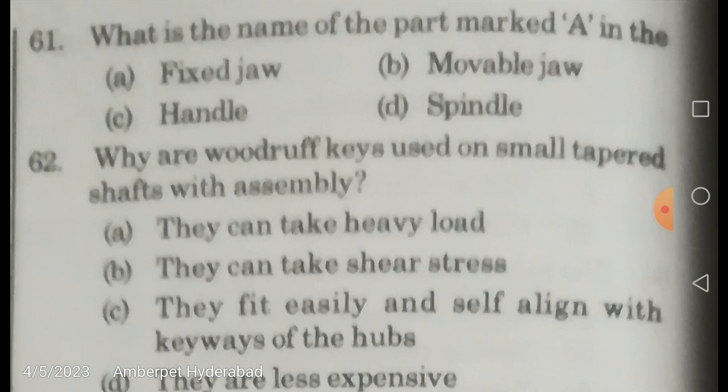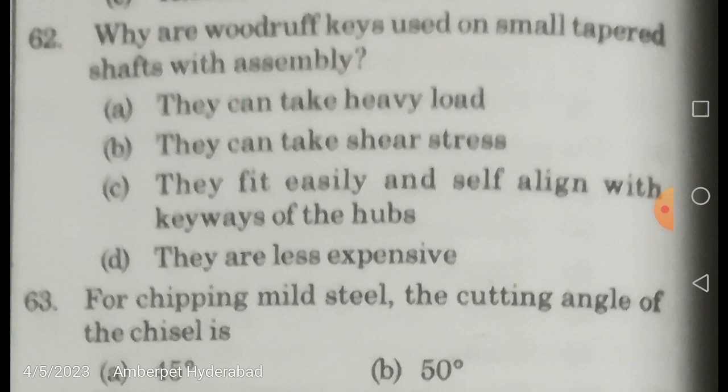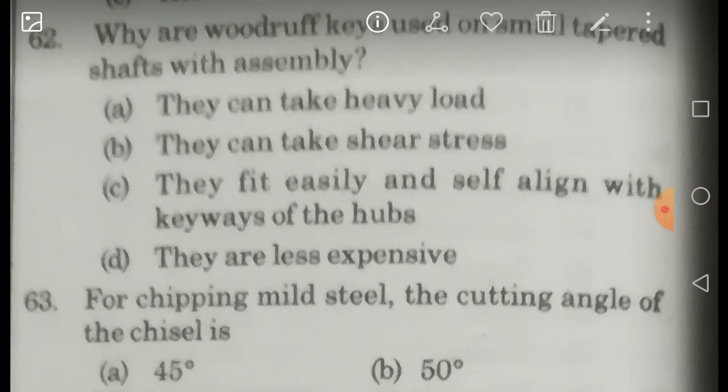So the diagram is the 61st question. It is a bench vice. It will be having both fixed jaw and movable jaw. The diagram is not given here. It is showing the part A as the movable jaw, handle, spindle, and all those things. You know that, right? So for this 62nd question, the correct answer is they fit easily and self-align with keyways of the hubs.